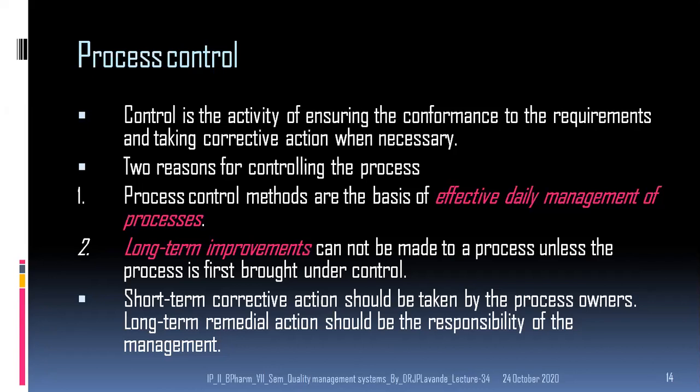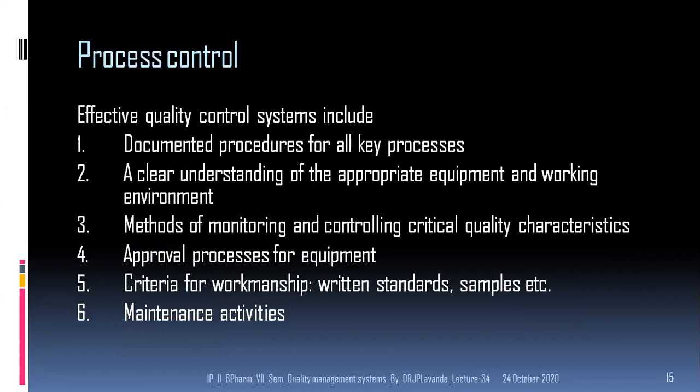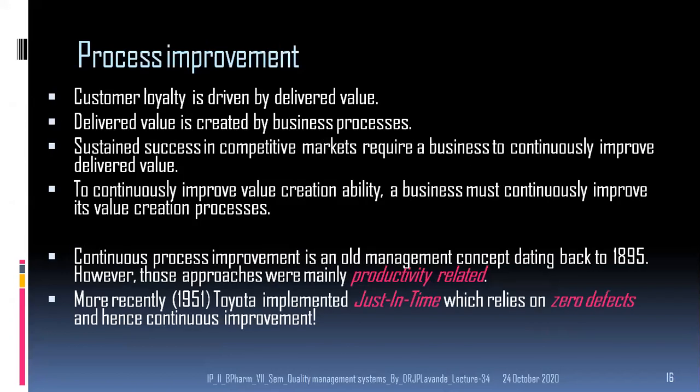control. The short-term corrective action should be taken by the process owners and the long-term remedial action should be the responsibility of the management. An effective quality control system will include documented procedures for all the key processes, a clear understanding of the appropriate equipment and working environment, methods of monitoring and controlling critical quality characteristics, approval processes for equipment, criteria for workmanship, written standards, samples, and maintenance activities.